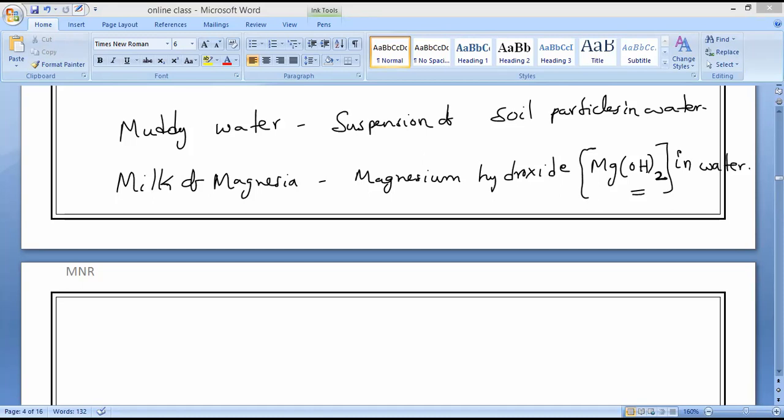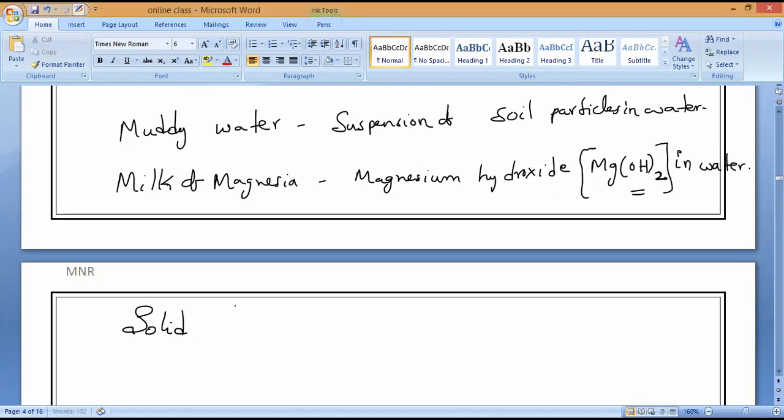Write it: solid particles and water remain separate in a suspension. Will solid particles dissolve or not? That is my first question. Let me see who will answer. No, sir, you already told us so many times. So solid particles won't dissolve in water in a suspension, not in a solution. Write it.